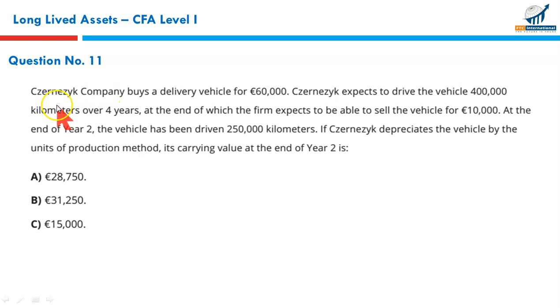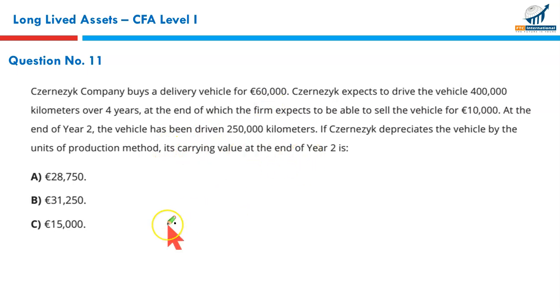Next, a company buys a delivery vehicle for $60,000 and expects to drive the vehicle for 400,000 kilometers. That's the total distance the vehicle will cover over 4 years, at the end of which the firm expects to sell the vehicle for 10,000 euros. At the end of year 2, the vehicle has been driven for 250,000 kilometers. If this company depreciates the vehicle by the units of production method, based upon the kilometers driven, what is its carrying value at the end of year 2?